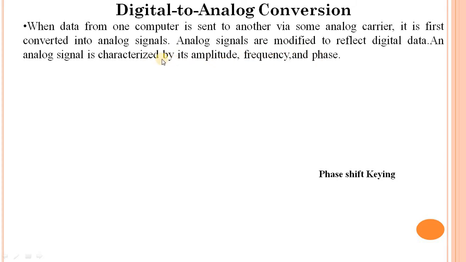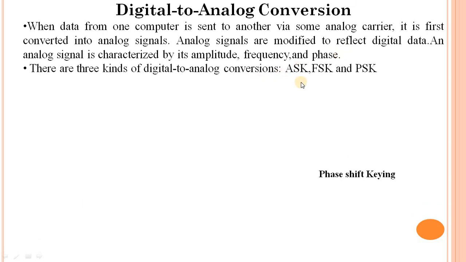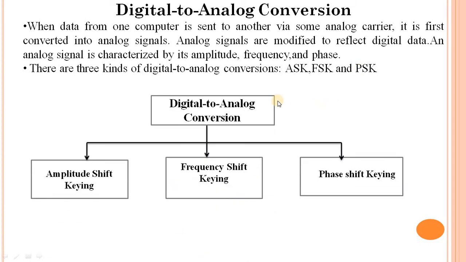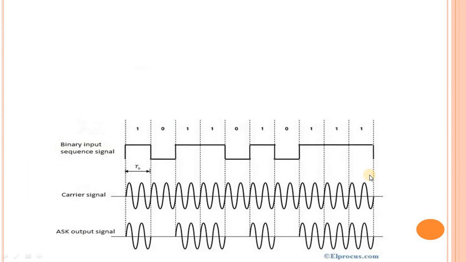These are the main three points. There are three kinds of digital to analog conversions: amplitude shift keying, frequency shift keying and phase shift keying.